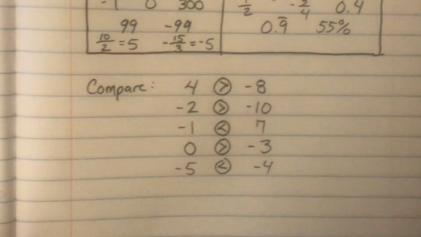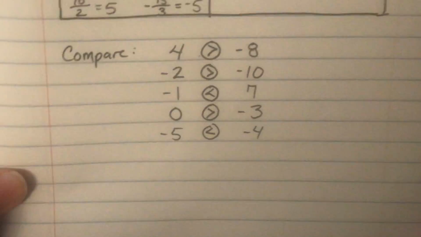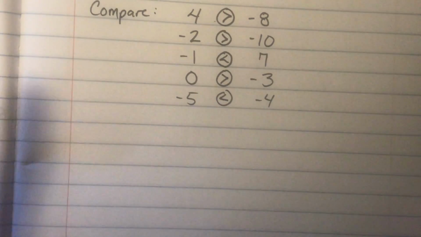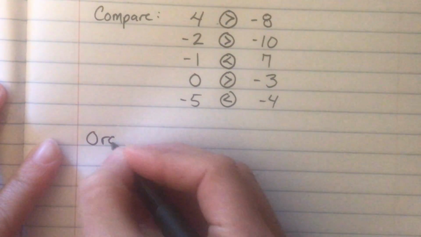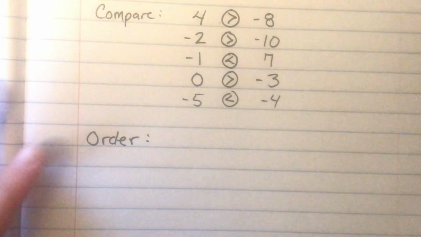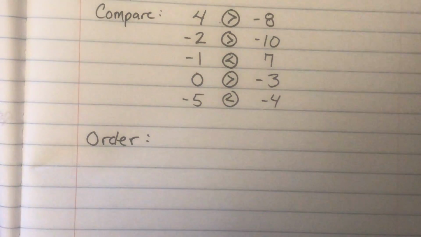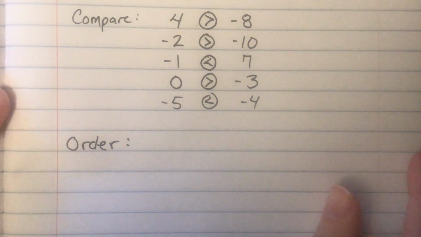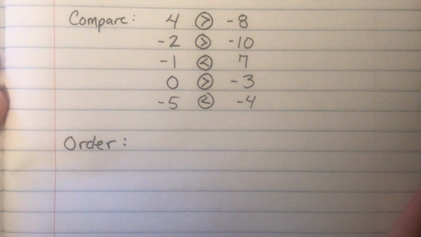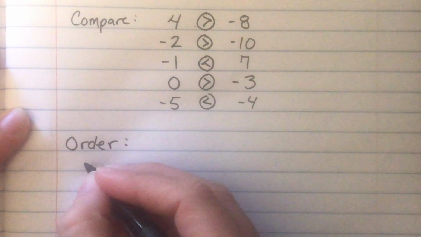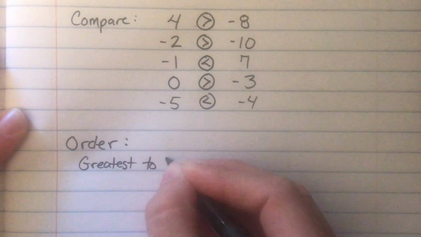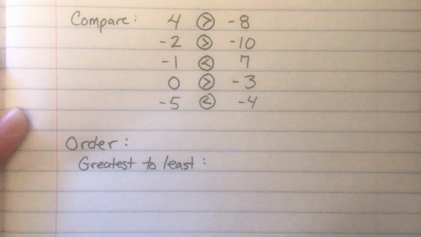The last thing we're going to do with our integer numbers is some ordering. So let's see if I can move my camera down a little bit so we can actually see this. So let's order. Put these in order. Just like we did with fractions, decimals, and percents, we're going to order from least to greatest, greatest to least. We also looked at a vocabulary word in class a couple of weeks ago that dealt with the words ascending and descending, so I'll also throw that in here. So greatest to least, we're going to put these numbers in order from greatest to least.